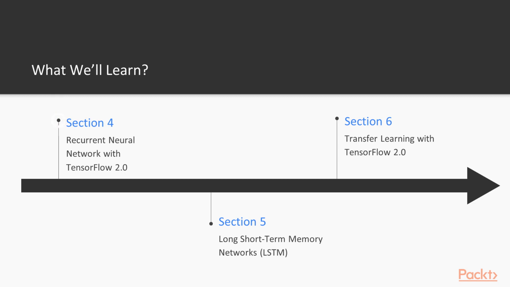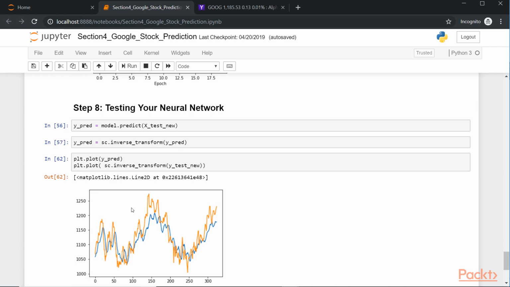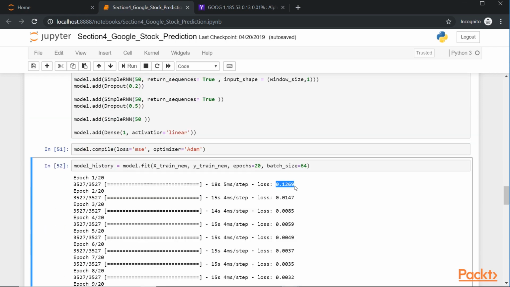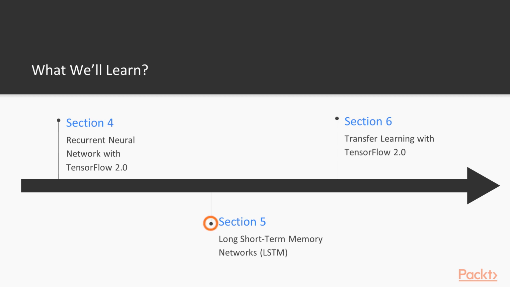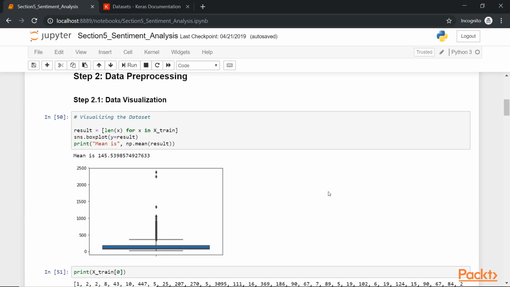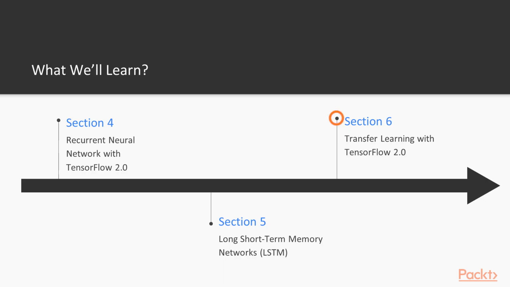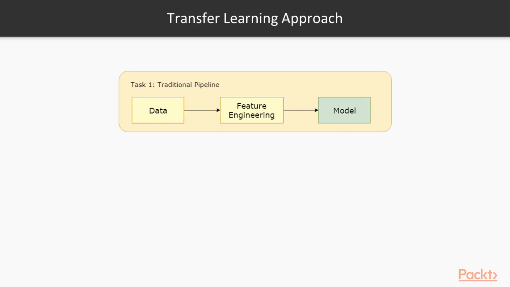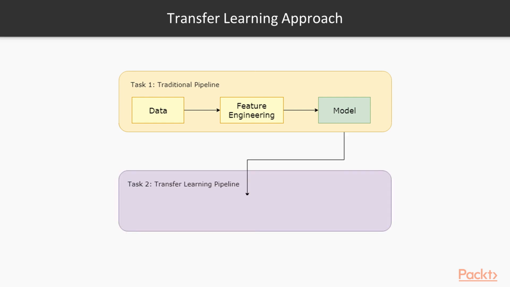In section 4, we will do sequence modeling using recurrent neural networks and we will predict the stock prices of Google using RNN. In section 5, we will talk about a special type of recurrent neural network called LSTMs, long short-term memory networks, and we will use LSTMs to classify newswire topics. In the sixth and the final section of the course, we will look at an important machine learning technique called transfer learning, in which we can transfer the knowledge or the weights learned on one network to another network.